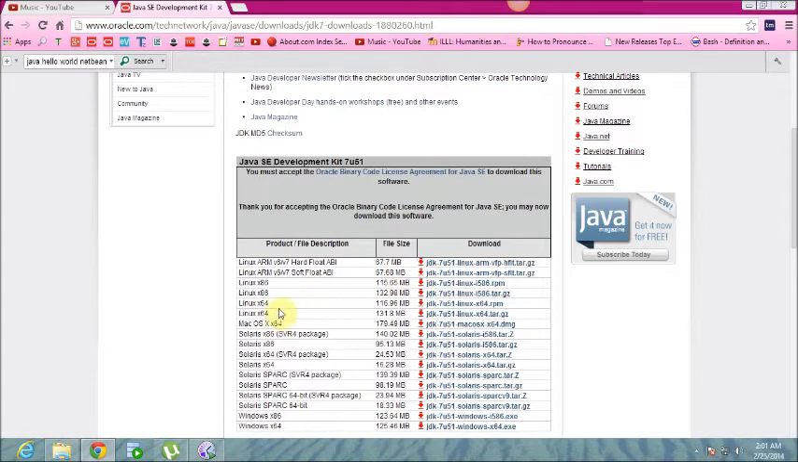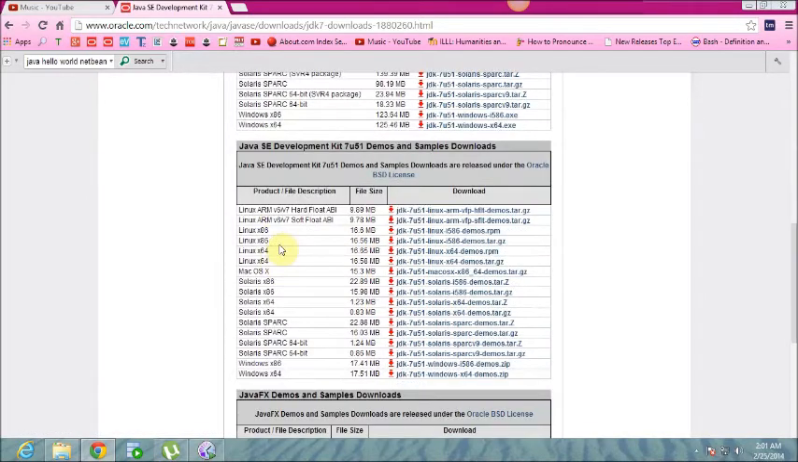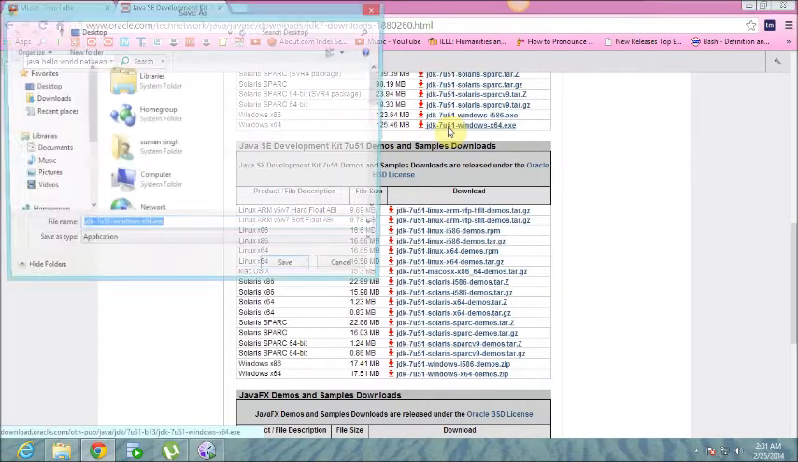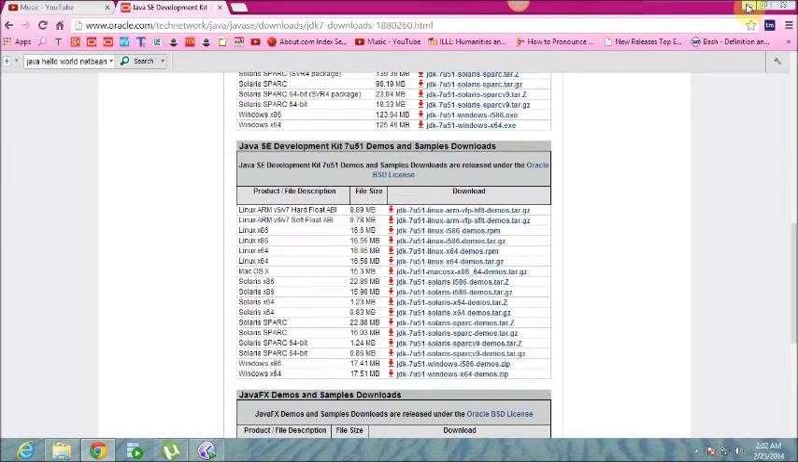There are JDKs for different operating systems. If you have Linux OS, then you need to install this one. I have Windows OS 64-bit, that's why I download this one. Click on the save button to download the JDK. I already have this software also, so I don't want to download the JDK. I hope you will download both the software.